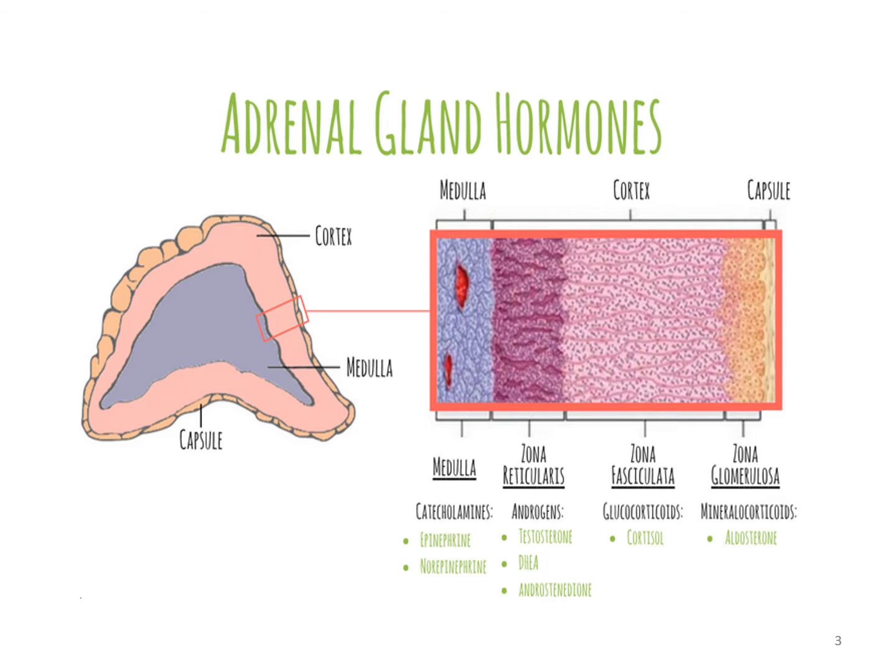Glomerulosa secretes mineralocorticoids, which is mainly aldosterone. Zona fasciculata is the widest zone. It is the glucocorticoid secreting layer, and it secretes cortisol. Zona reticularis is the androgen secreting layer, and it secretes dehydroepiandrosterone and androstenedione and a little testosterone. The medulla secretes the catecholamines: epinephrine, norepinephrine, and a little dopamine.